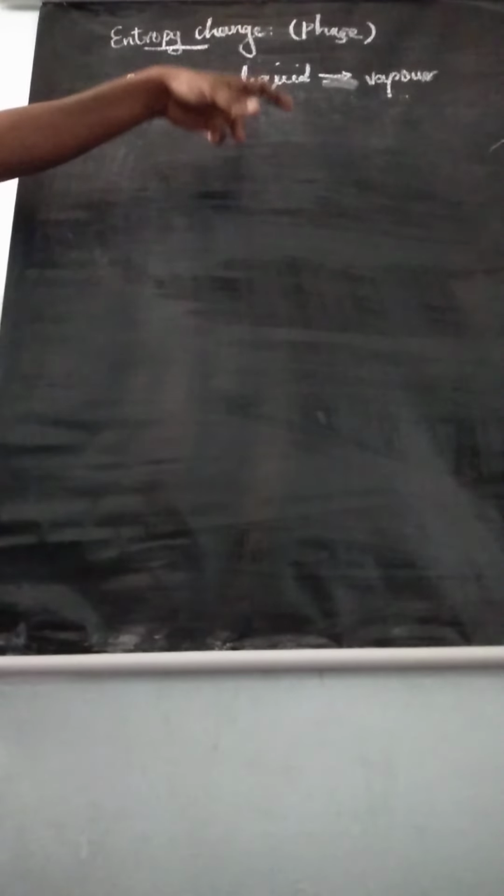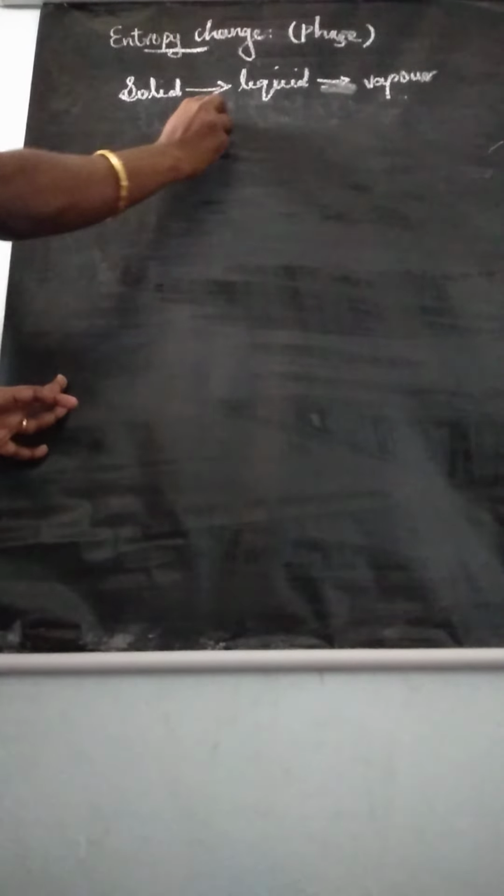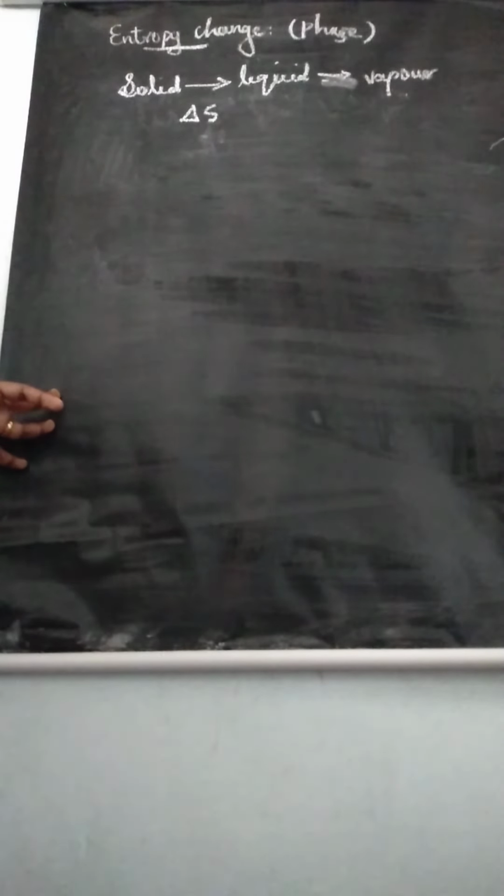So when there is a change of state from solid to liquid, liquid to vapor, there is a change in entropy.